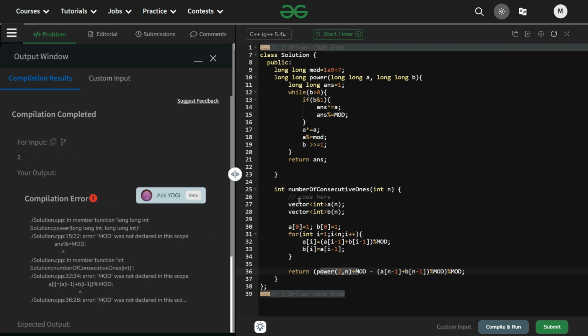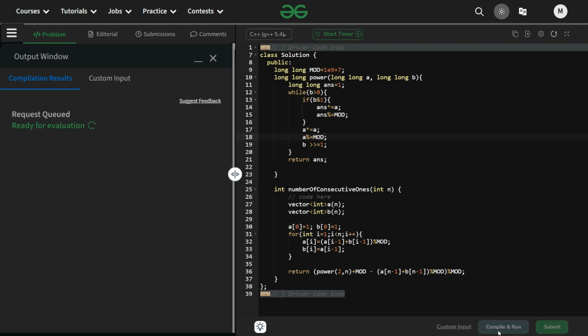What is the error? MOD was not declared. Okay, it is capital MOD. Right, let us try it now, and here it is also capital MOD. Right, let us try it now. It should work fine now, I guess. It is running, and it is running fine. Let us try it for submit as well. It should run fine, I guess. And it is running, and the counter is okay.